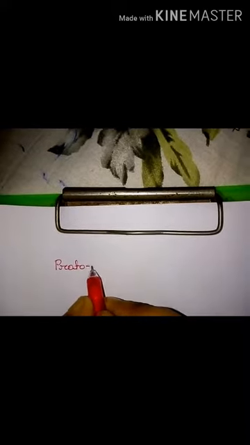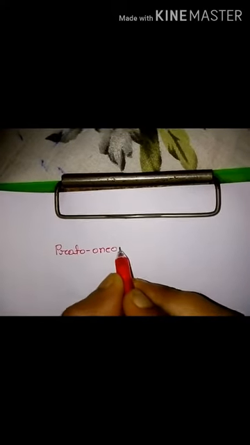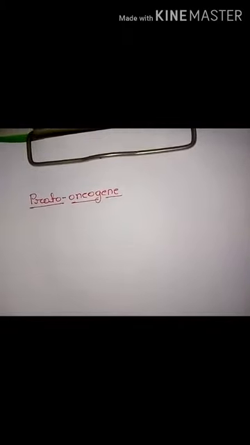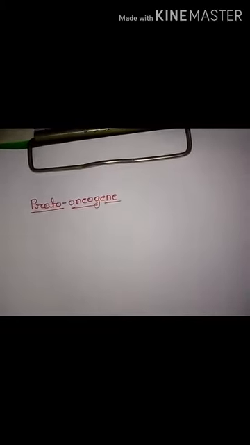So now we discuss an important gene. Without the function of that particular gene, the cell cycle or cell division does not proceed. So the name of the gene is proto-oncogene. Proto-oncogenes have important roles in regulating the cell cycle.